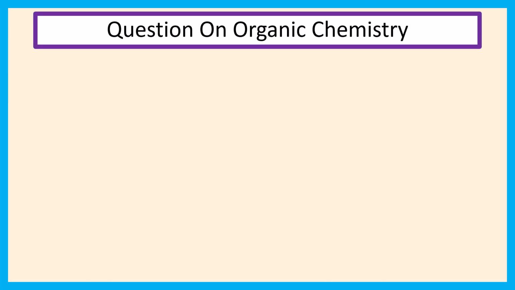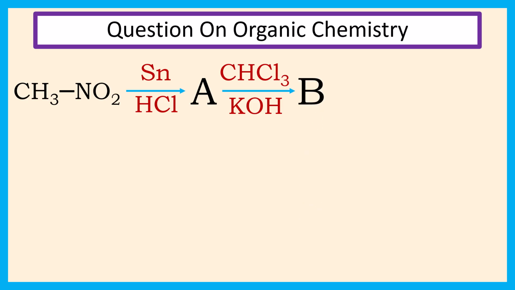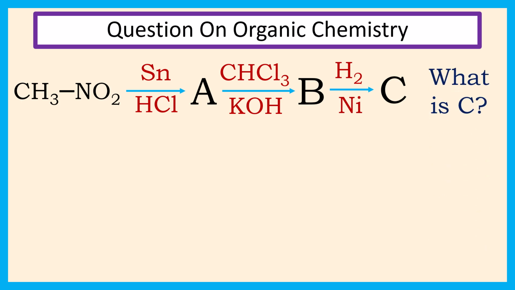Welcome everyone. Question on organic chemistry. Nitromethane reacts with Sn in the presence of HCl to form compound A. Compound A reacts with chloroform in the presence of potassium hydroxide to form compound B. Compound B reacts with hydrogen in the presence of nickel to form compound C. So, what is compound C?